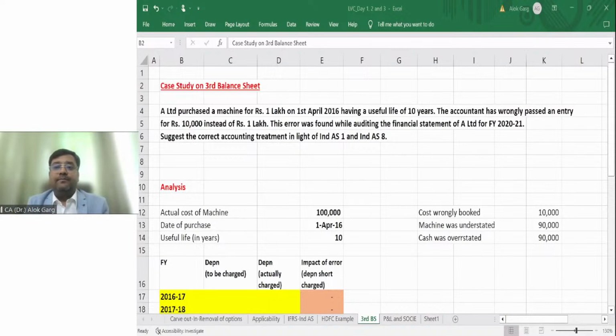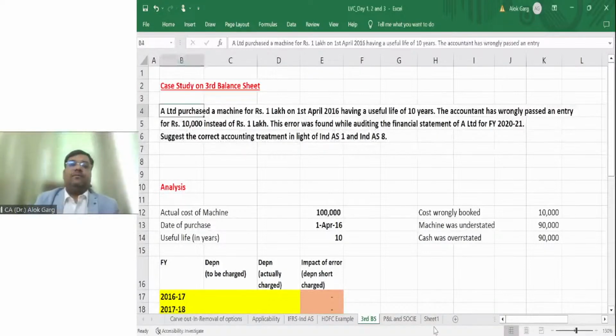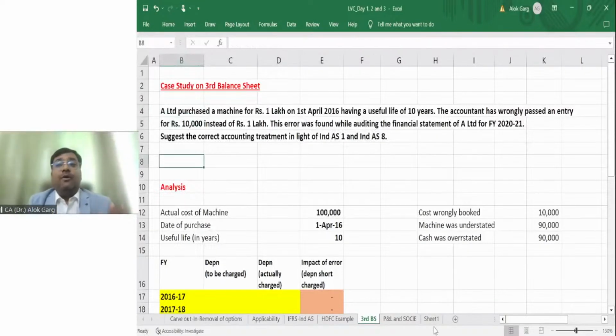Are you able to see this Excel file? Okay. And now you will be able to understand, and I'll show you the real life example as well in this, right?